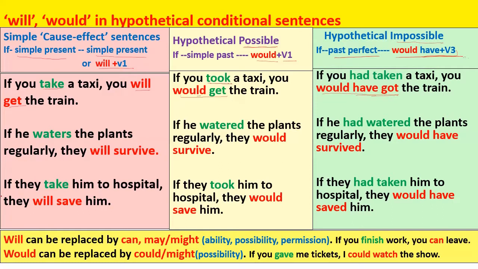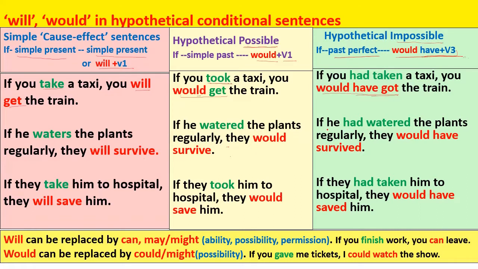Similarly, take another sentence. If he waters the plants regularly, they will survive. So it is a simple cause and effect sentence. If he waters the plants, they'll survive. Now observe this sentence in hypothetical possible type. If he watered the plants regularly, they would survive. So the condition is if he watered the plants regularly, even if he waters the plants regularly from now onwards, there is a possibility that the plants would survive.